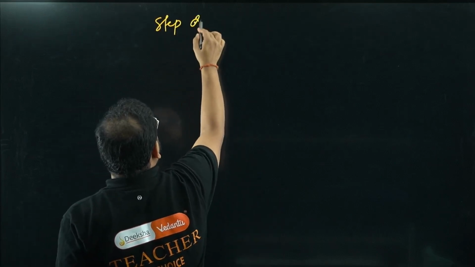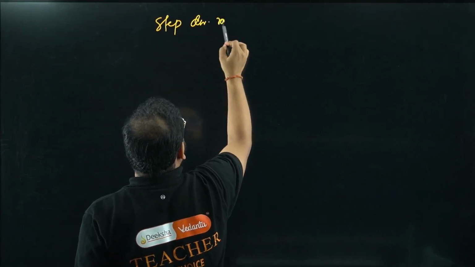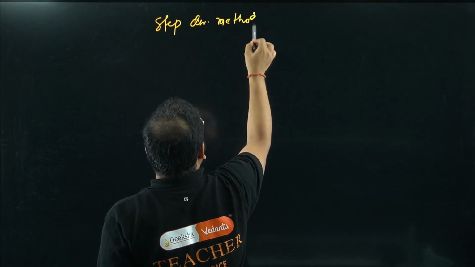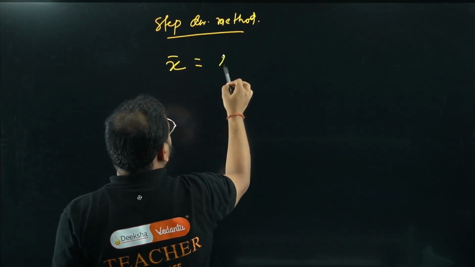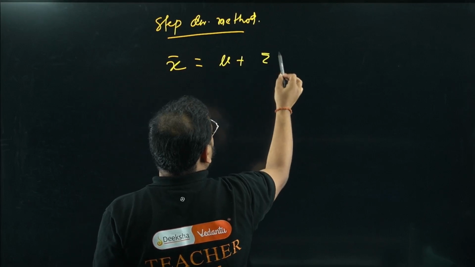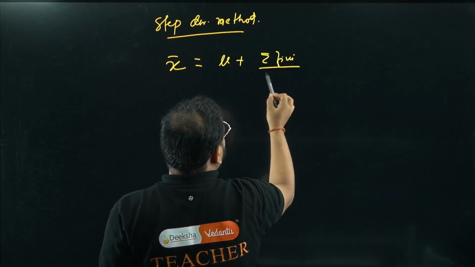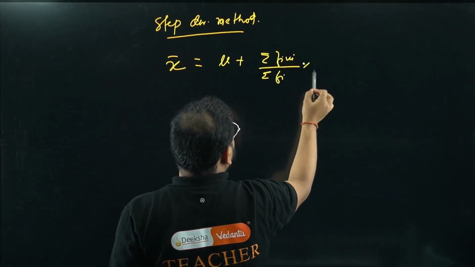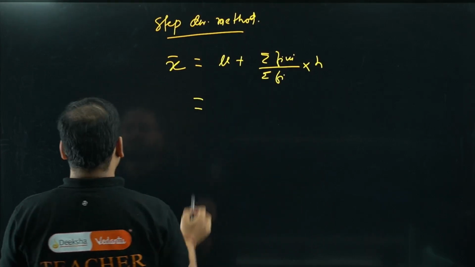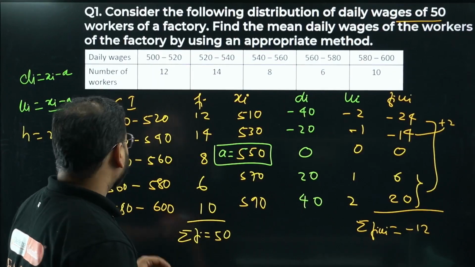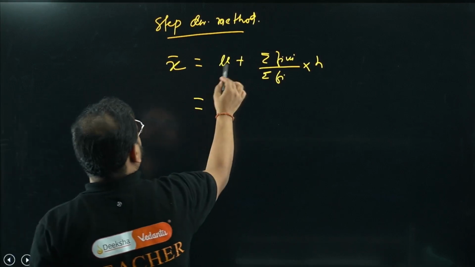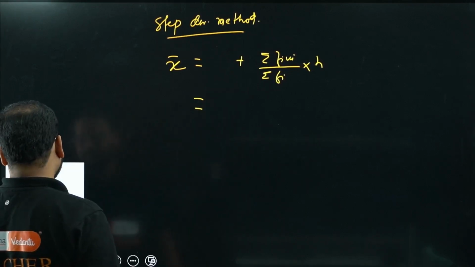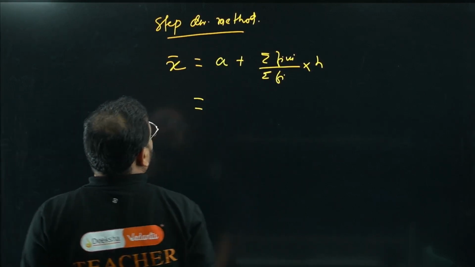Step deviation method, bacha. Okay, chaliye. So we are looking for the mean. So x bar is given as A plus sigma FiUi by sigma Fi into h. Na, what is A, bacha? Have a look. Okay. So what is the A value?